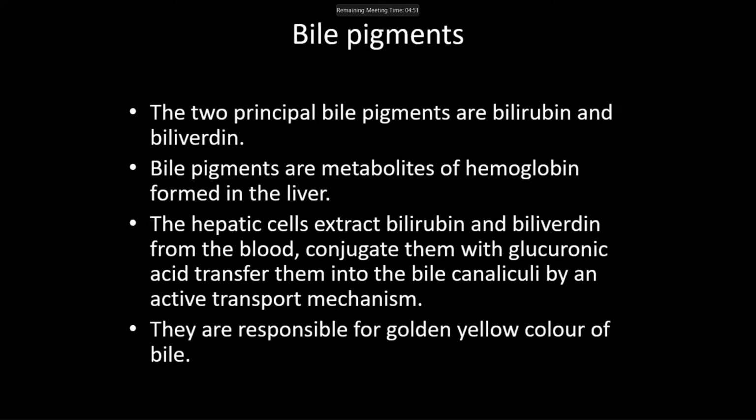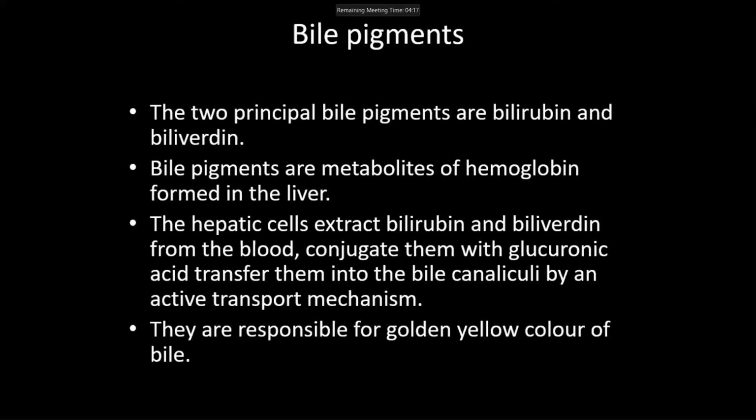We have already studied in the hematopoietic system that bilirubin is produced from the breakdown of RBCs. Hepatic cells extract bilirubin and biliverdin from blood, conjugate them with glucuronic acid, and transfer them into bile canaliculi by an active transport mechanism. They are responsible for the golden yellow color of bile.